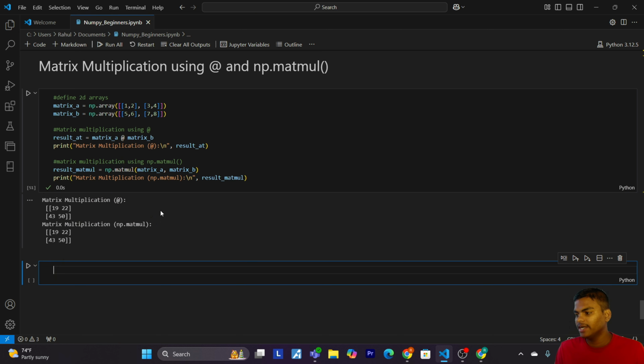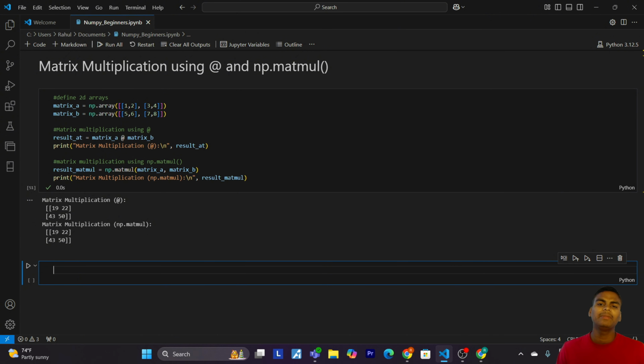Okay, so you can see that we got the same answer. Now let's understand what happened. We start by defining 2 by 2 matrices, matrix A and matrix B. Imagine these as grids of numbers. Then, to multiply the matrices, we use the @ operator. This does the multiplication for us. Alternatively, we can use the np.matmul method. Both methods give the same result.